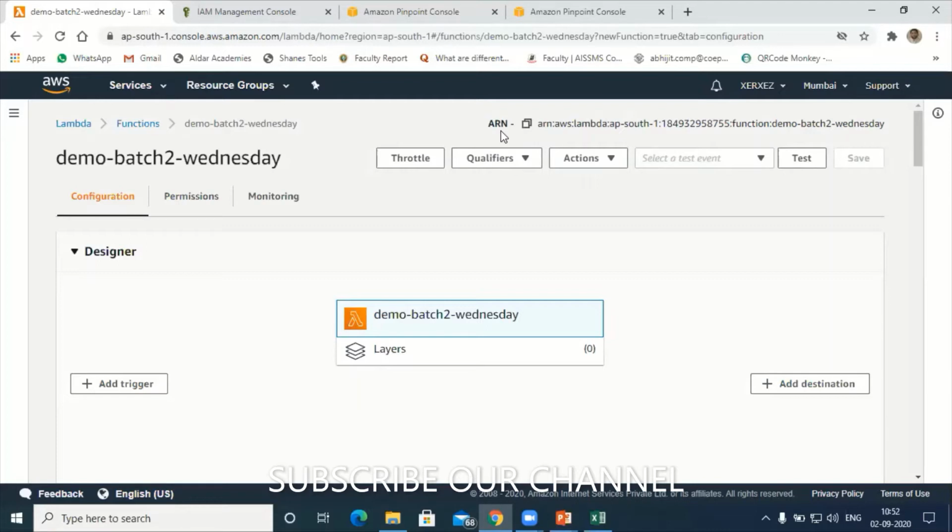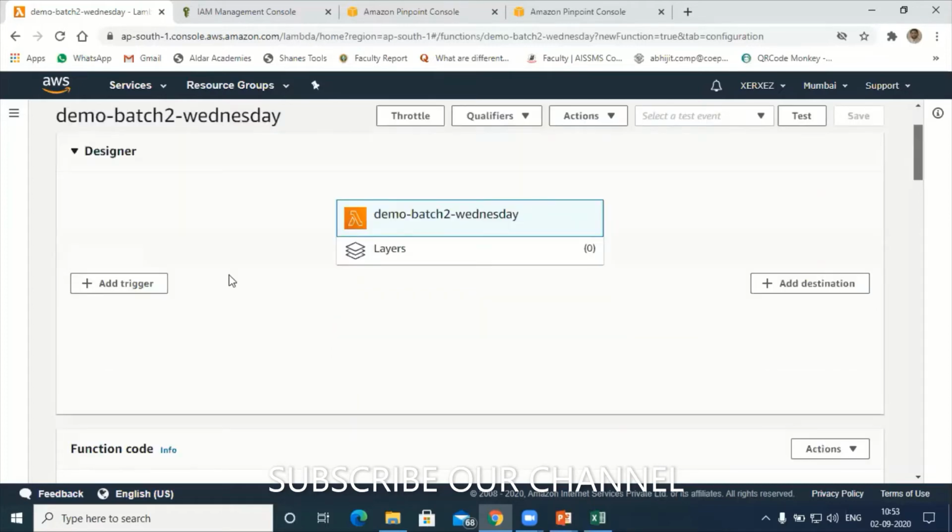While integrating with DynamoDB, instead of calling the function name, demo batch to Wednesday, I can give the ARN directly, which is a unique identity created by Amazon for this function called demo batch 2. Next, you go to the other section. This is the designer part.